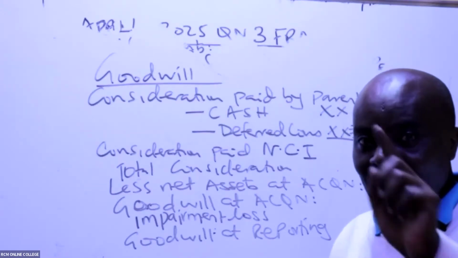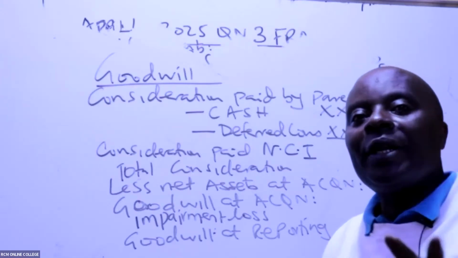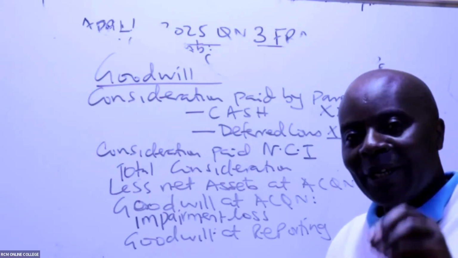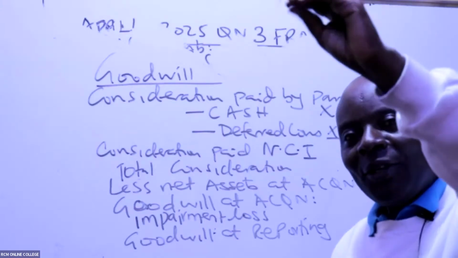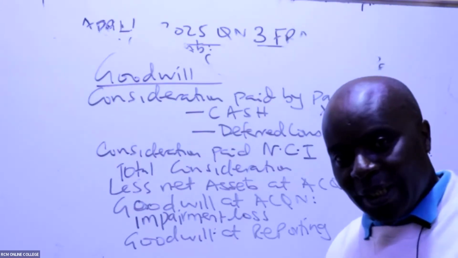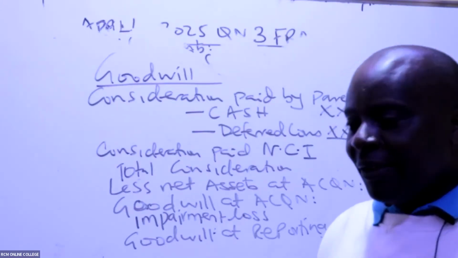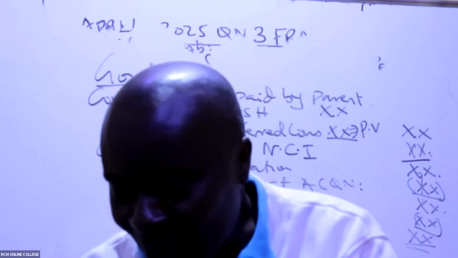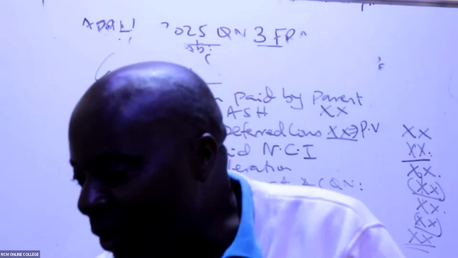With Kikuyu, there will be deferred consideration, because with Kikuyu, dowry never ends. So ahead, you discount it, you bring it to today's terms. It becomes present valued. All right, so now let us go back to our question.